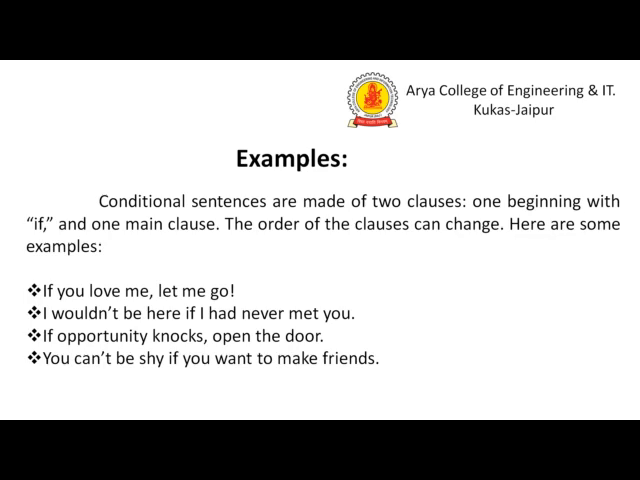First of all, we will see some examples. Conditional sentences are made of two clauses, one beginning with if and one main clause. So the order of the clauses can change. Here are some examples. If you love me, let me go. I would not be here if I had never met you. If the opportunity knocks, open the door. You can't be shy if you want to make friends. These are all examples we can take of conditional sentences.